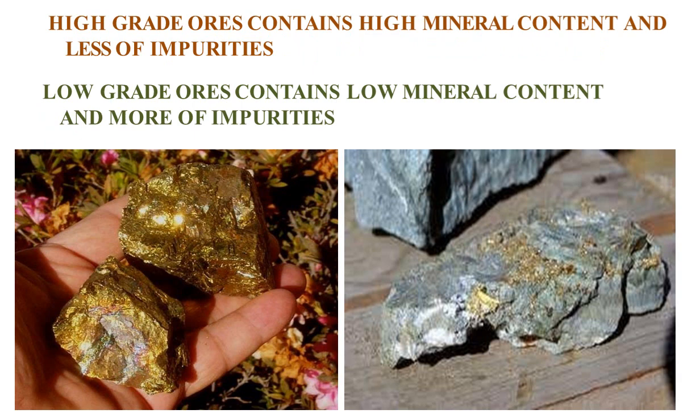High grade ores contain high mineral content and less impurities, which you can see here. In the first picture you can see the gold ore. There is more concentration of gold, and less amount of impurities. But on the right side you can see low grade ores. Low grade ore contains low mineral content and more impurities. It contains less amount of mineral but more amount of impurities.